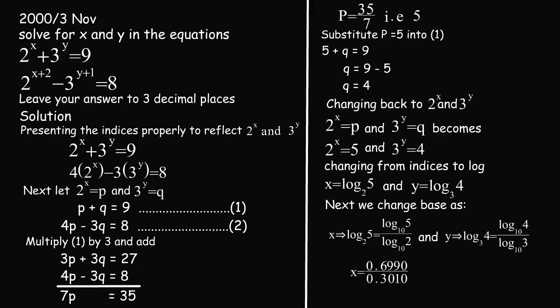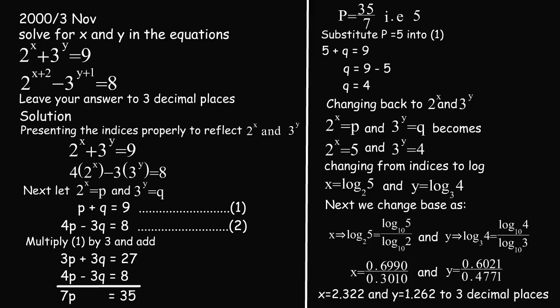So therefore s will be equal to log base 10 of 5, which is 0.6990, over log 10 of 2, which is 0.3010. And for y, log 10 of 4 is equal to 0.6021 and log 10 of 3 is equal to 0.4771. Now when we divide this, s will be equal to 2.322 and y will be equal to 1.262 to 3 decimal places.